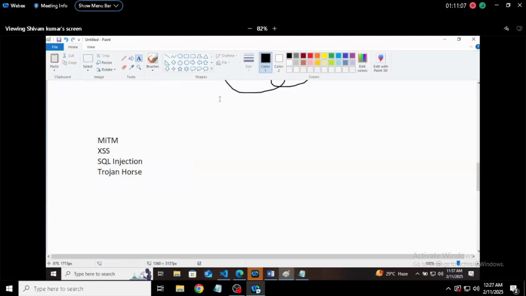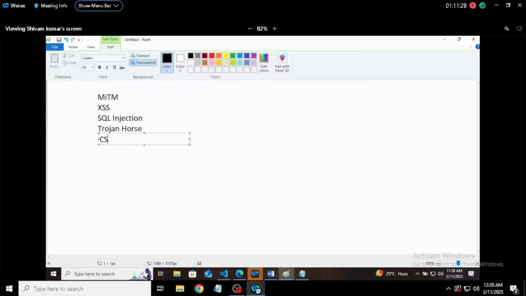And this Trojan horse is a kind of attack that you have faced, 110%. Yes, CSRF is there, cross site request forgery.